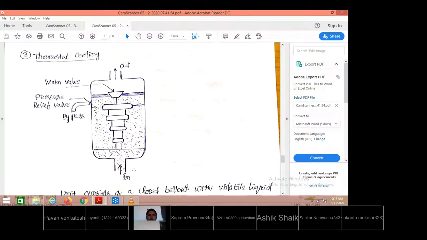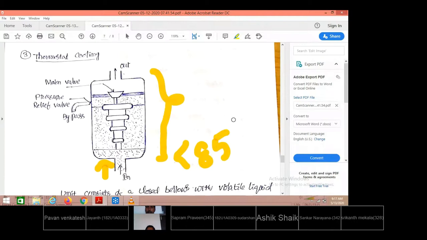The hot water will enter from the inlet of the thermostat. Here, this is the picture of the thermostat. So what is the function of this thermostat we are discussing? Hot water is allowed from the bottom of the thermostat when the temperature is found to be less than 85 degrees centigrade. Then the volatile liquid filled here won't get vaporized. It vaporizes only when the temperature is more than 85 degrees centigrade.